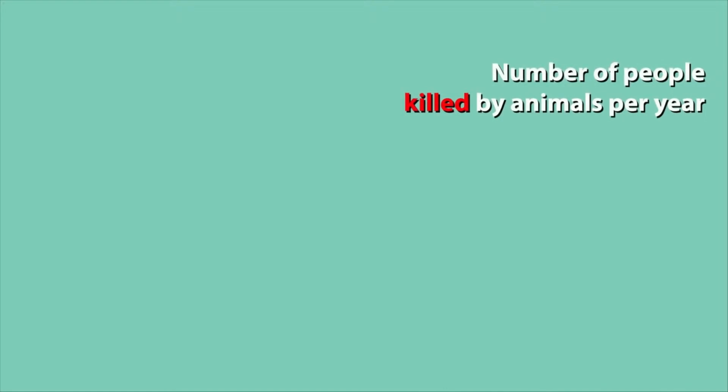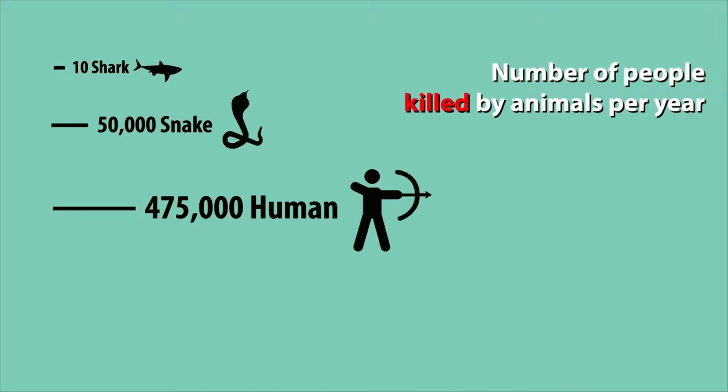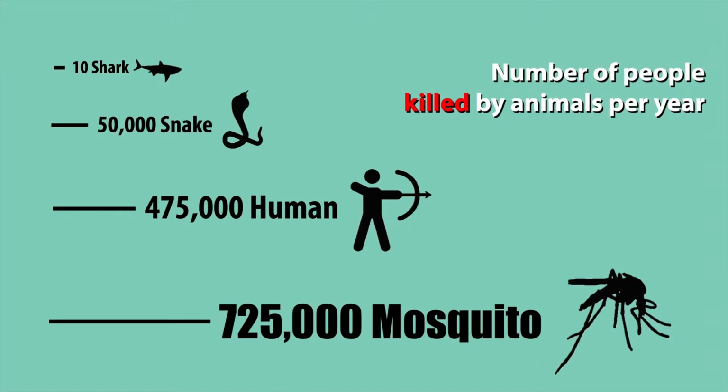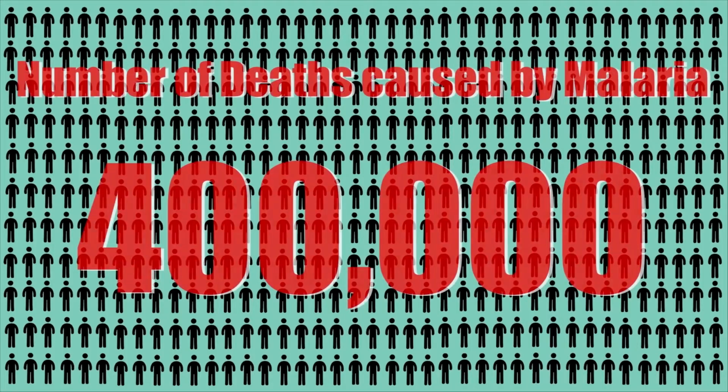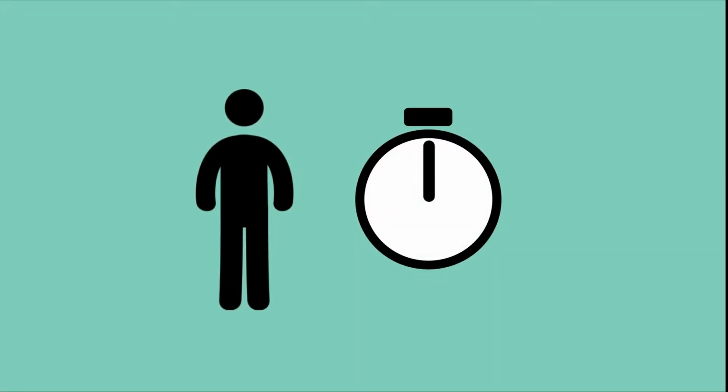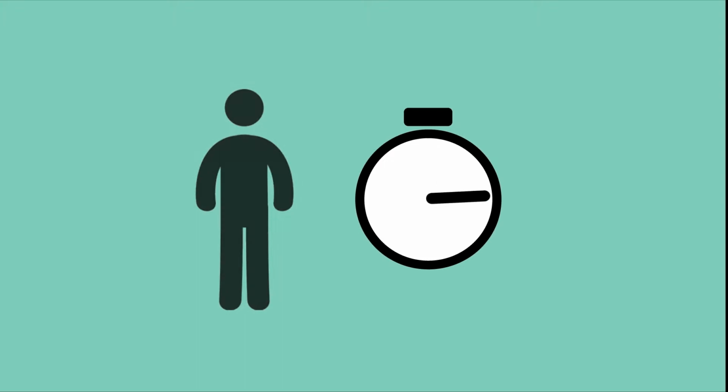What would you say is the world's deadliest animal? Sharks? Snakes? Humans? When it comes to killing humans, no other animal even comes close to mosquitoes. Mosquitoes carry devastating diseases. The worst is malaria. For perspective, nearly one human life is lost to malaria every minute.